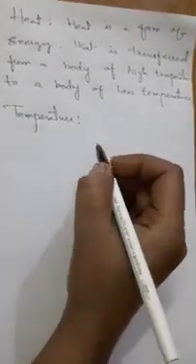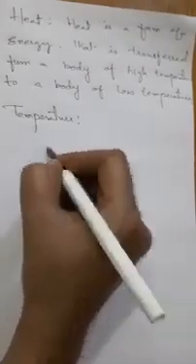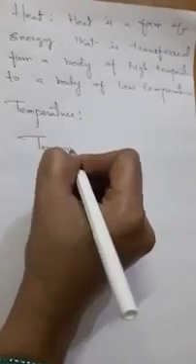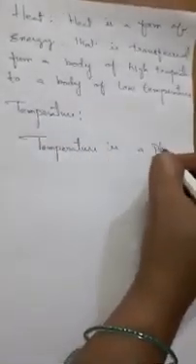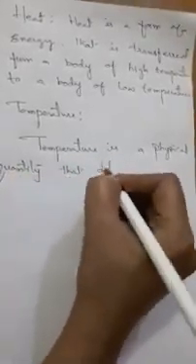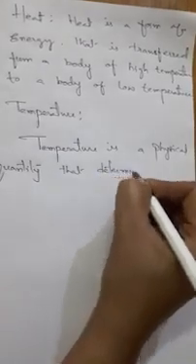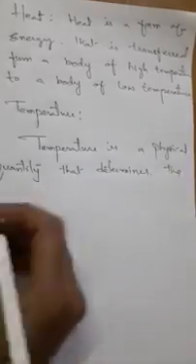Temperature is a physical quantity that determines the direction of flow of heat. Temperature is what? Temperature is a physical quantity that determines the direction of flow of heat.